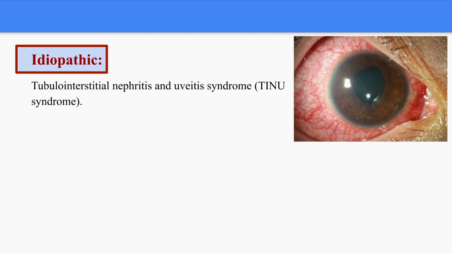The most important syndrome in this idiopathic pathology is tubulointerstitial nephritis and uveitis syndrome, which can present with acute kidney injury plus anterior uveitis, as we see in this picture.